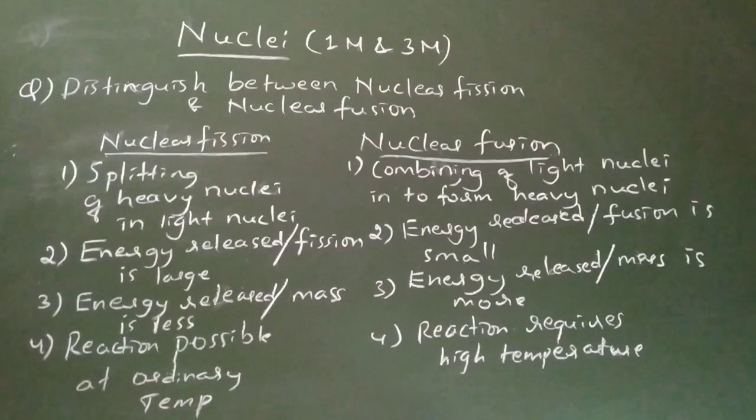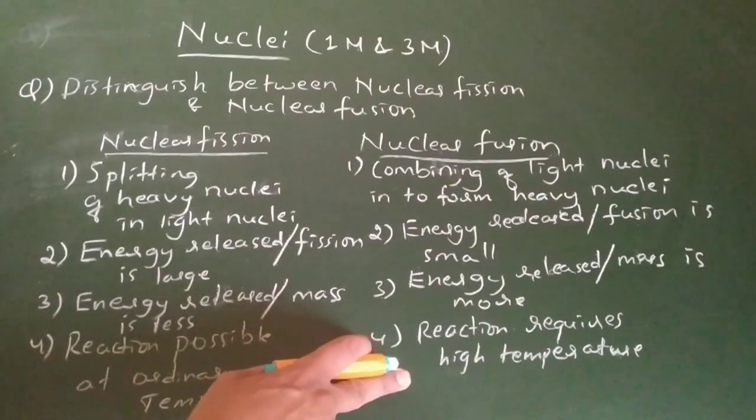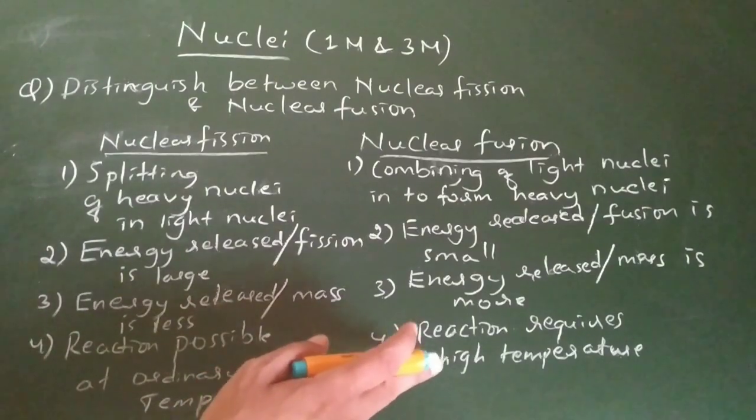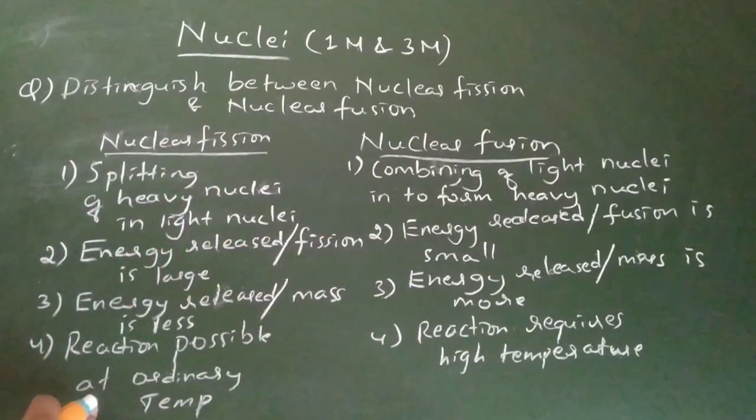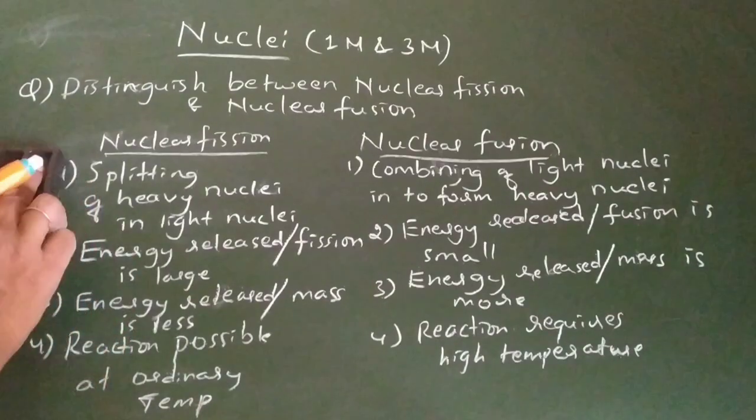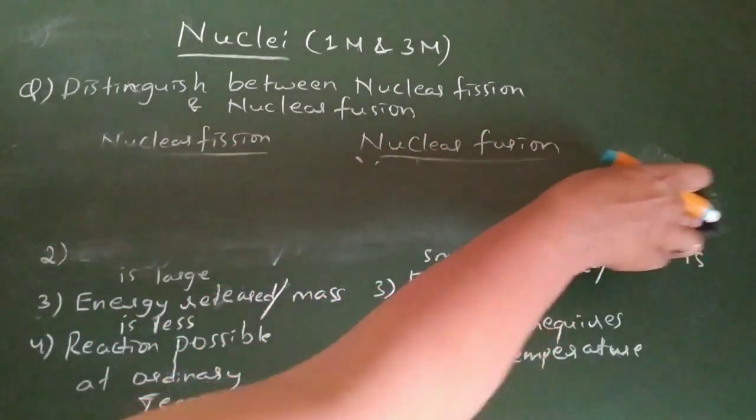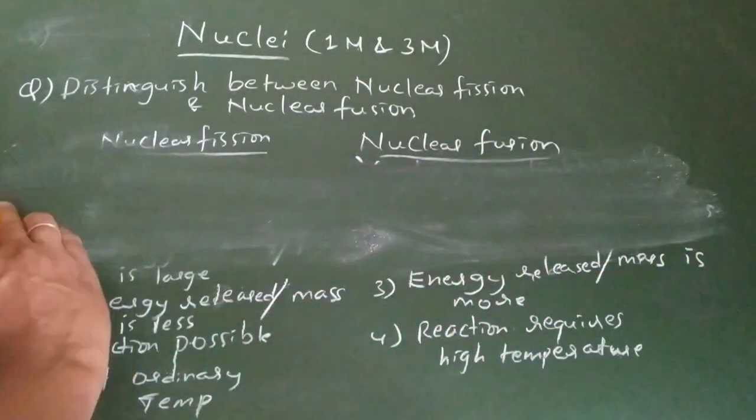You can still add one more point: a large amount of energy is released. One more: this reaction, nuclear fusion, usually happens in the sun. That's why where high temperature is there you can find fusion, and where ordinary temperature is there you can find fission. These are the four major differences. One more point I can add, the fifth one.